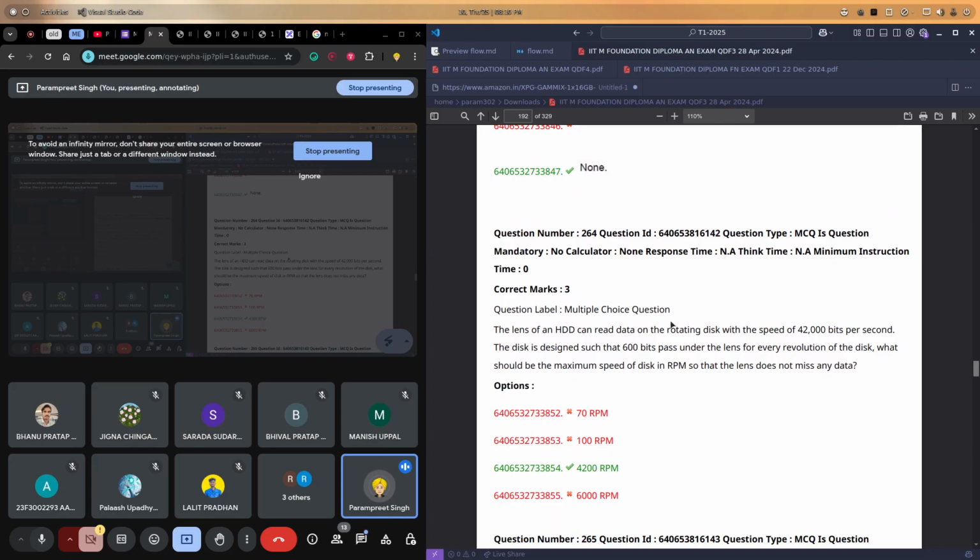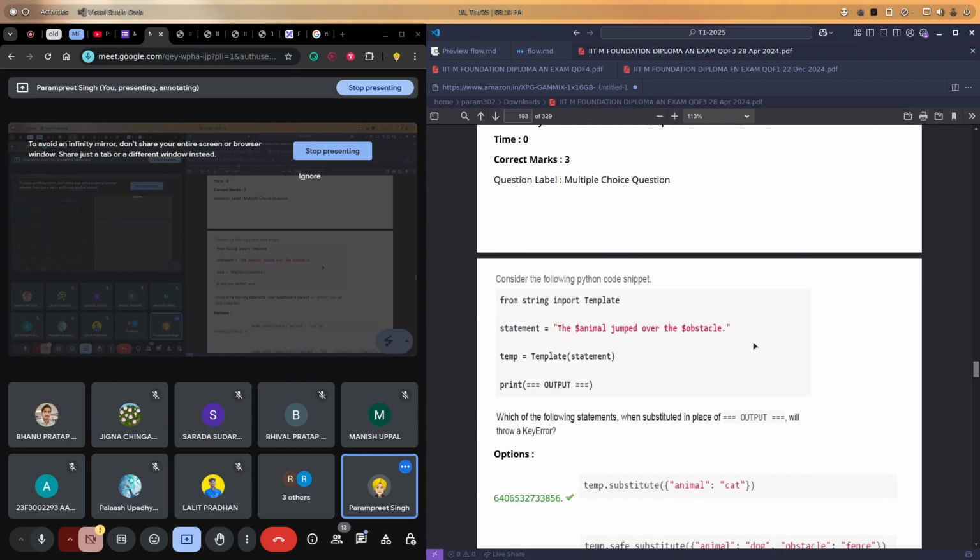Now let's move to the next question. This is some bits calculating question. Let's move to the coding.